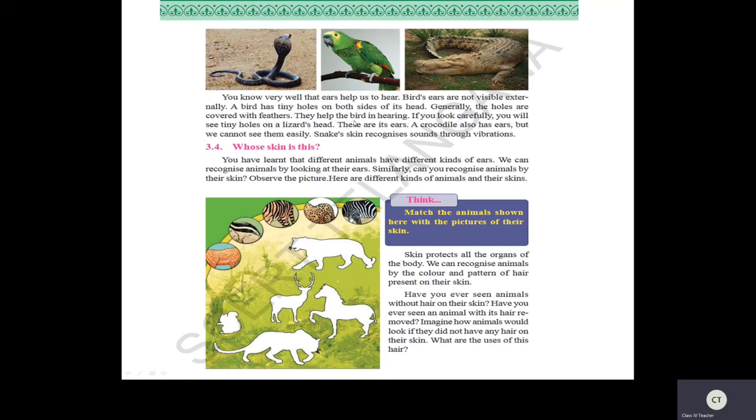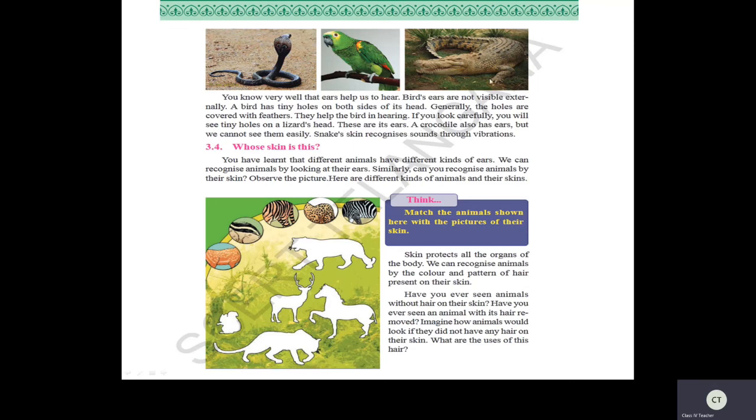Yes, children, did you understand this point? They have small holes which are covered by feathers. If you look carefully, you will see tiny holes on the lizard's head. You can see them on the walls, children. If you observe lizards carefully, you can find a tiny hole near the head of the lizard, so that they also can hear. So these are its ears.